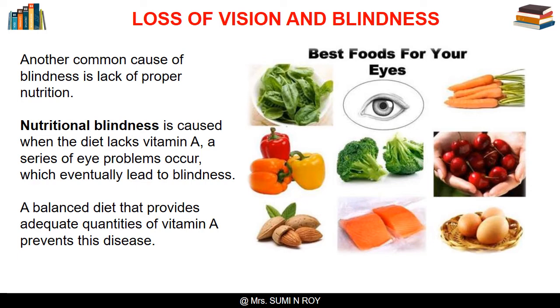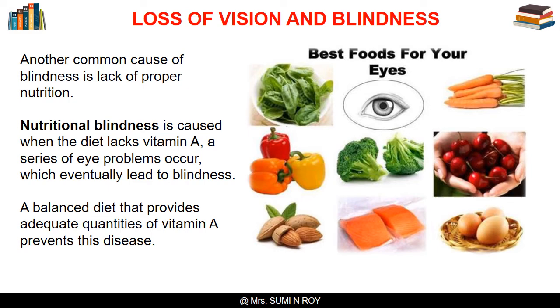Another common cause of blindness is lack of proper nutrition. Nutritional blindness is caused when the diet lacks vitamin A. A series of eye problems occurs which eventually leads to blindness. In the beginning, the patient is unable to see properly at night or in dim light. This condition is called night blindness. This is followed by extreme dryness of the eye, the softening and clouding of the cornea, and other problems. These conditions finally lead to blindness.